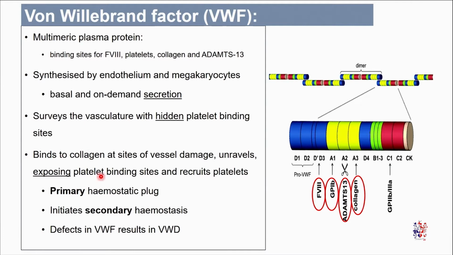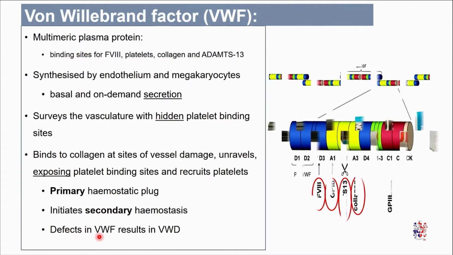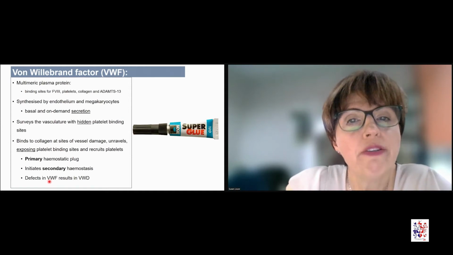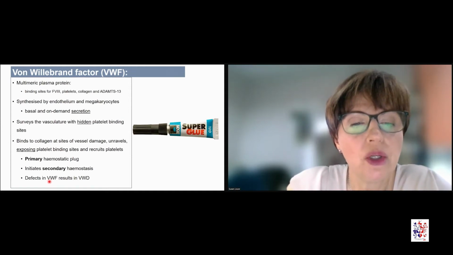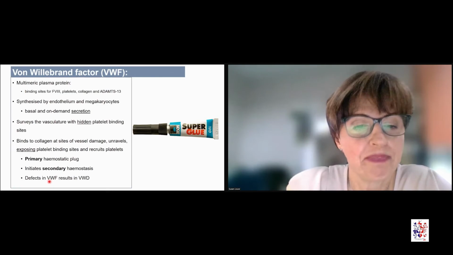Von Willebrand's factor will bind, unravel, exposing platelet binding sites and forming a primary hemostatic plug, as well as initiating secondary hemostasis via factor 8. And defects in von Willebrand's factor then result in von Willebrand's disease. So we can think of von Willebrand's factor as the super glue of the hemostatic system.